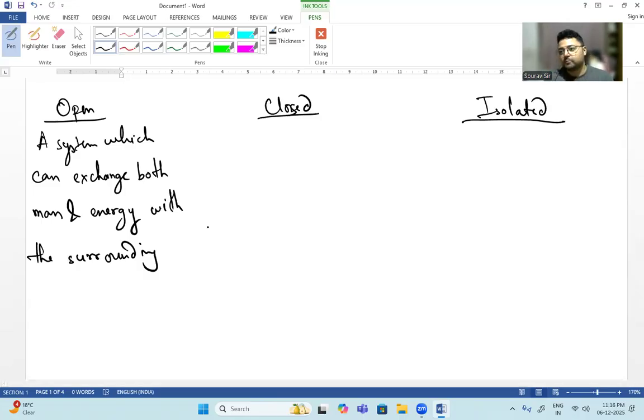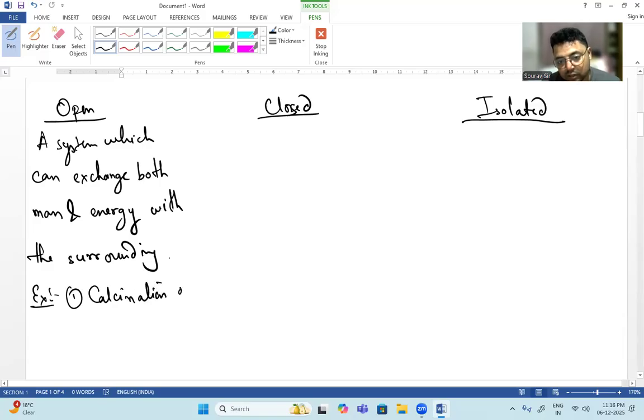Now, we should know about an example of an open system. The calcination of limestone is a very important example.